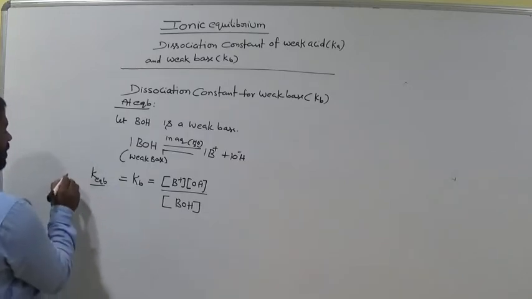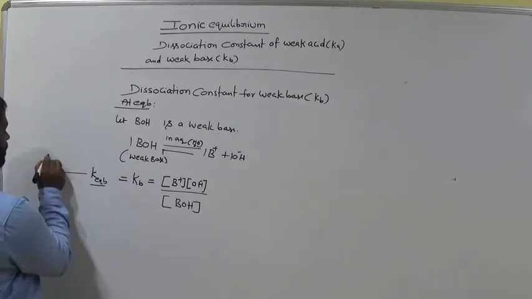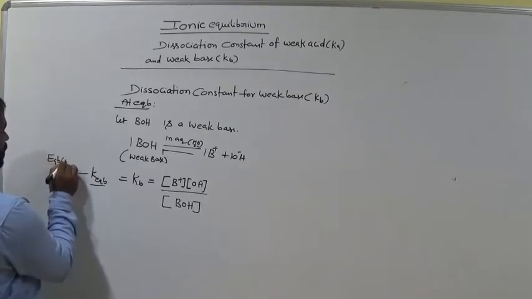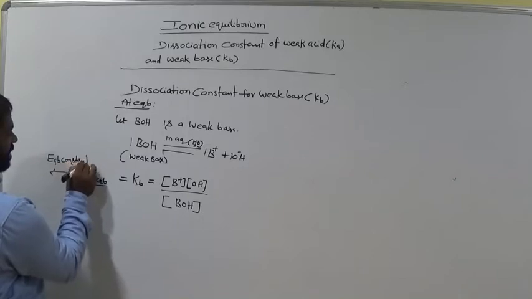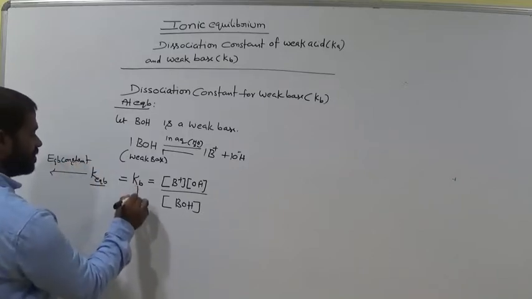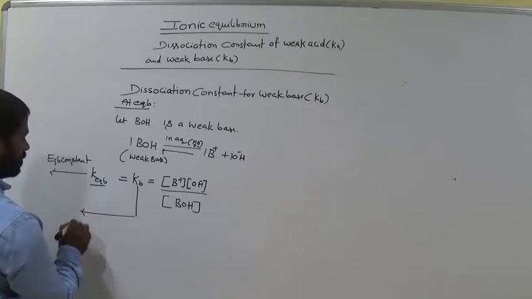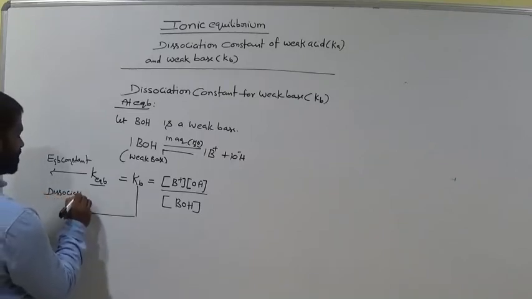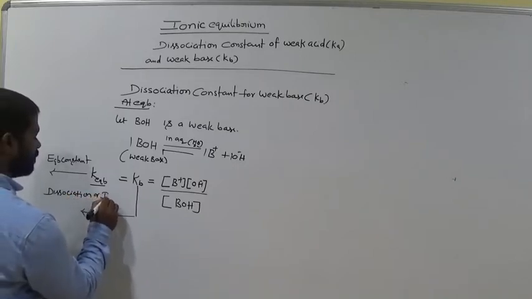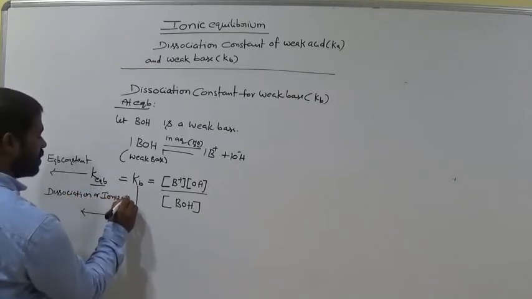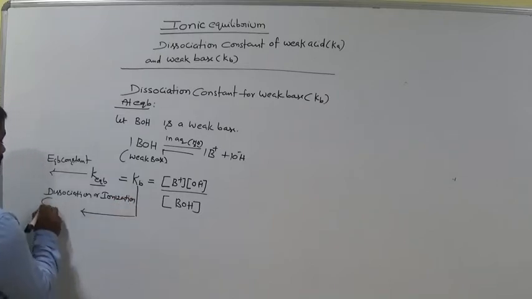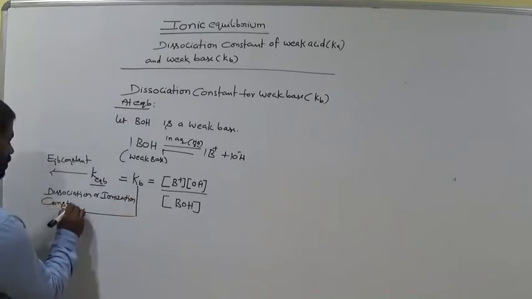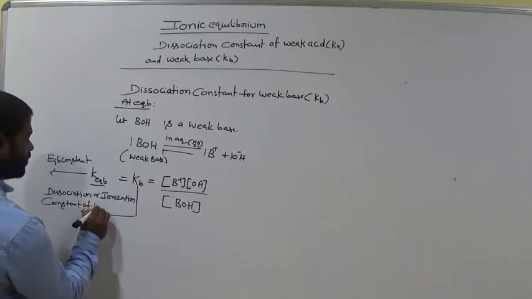Here K equilibrium is the equilibrium constant. Am I right? What about Kb? It is the dissociation or ionization constant of a weak base.